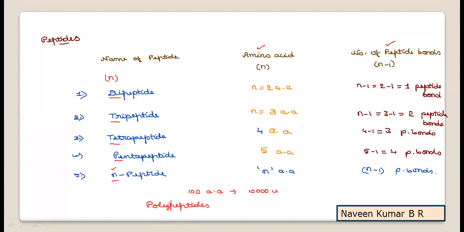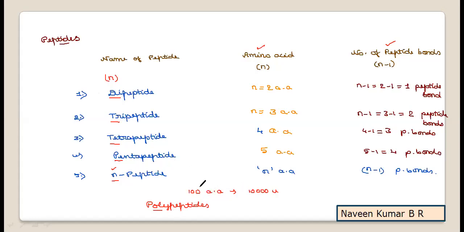Many amino acids joined with n number of peptide bonds are referred to as polypeptides. Such polypeptide information is very helpful for us in knowing the structure of proteins.